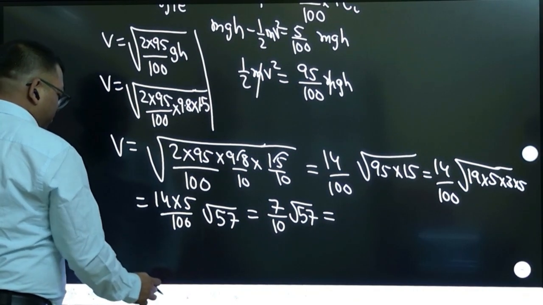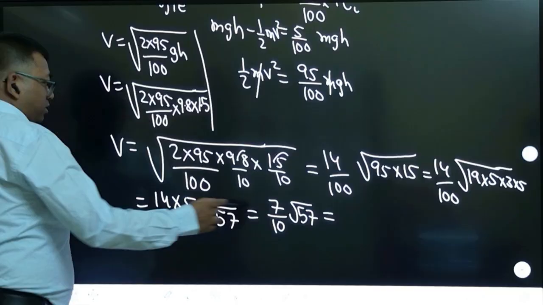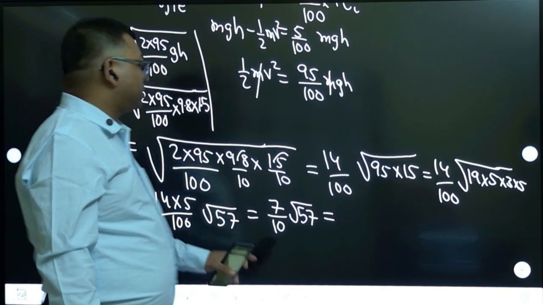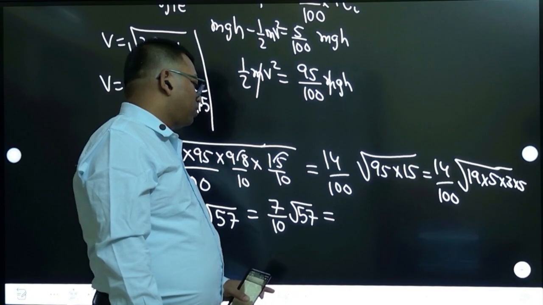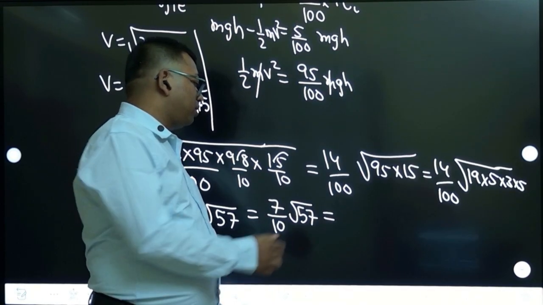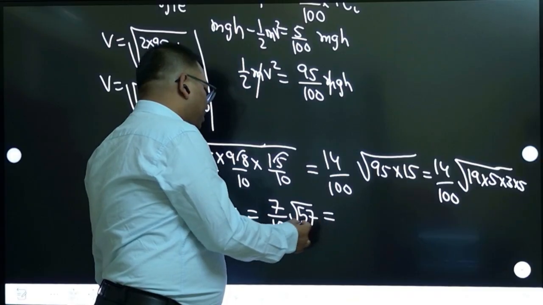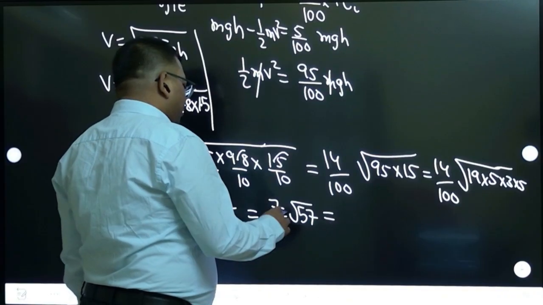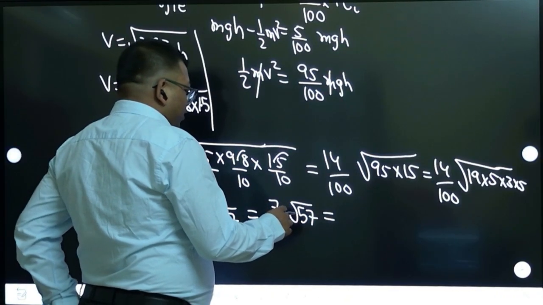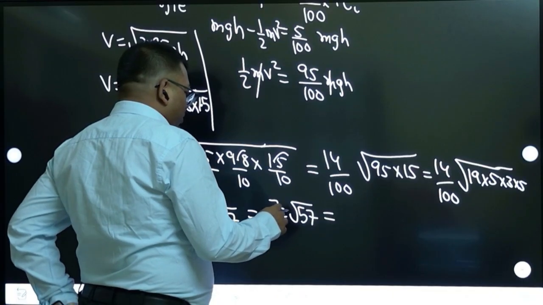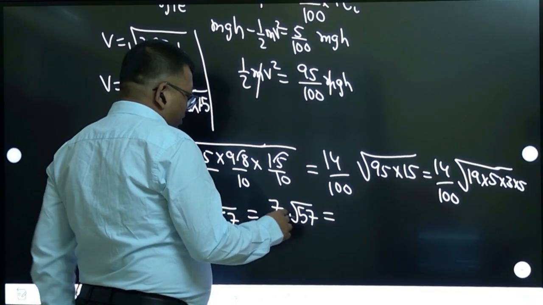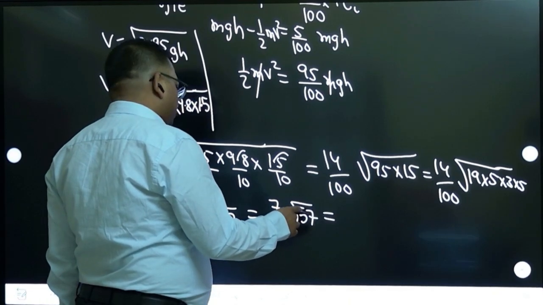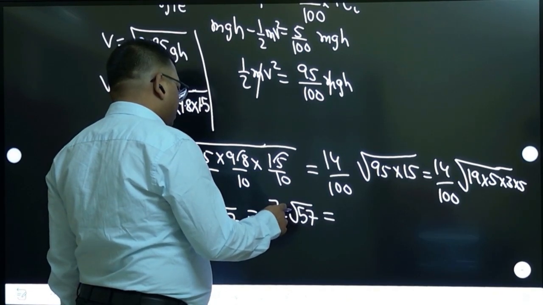Check this. Under root, the nearest roots of 57 are 64 and 49. It will remain between 7 and 8. Between 7 and 8 it will remain, right? So the answer will lie between 49 by 10, that means 4.9, and 8 into 7, 56.